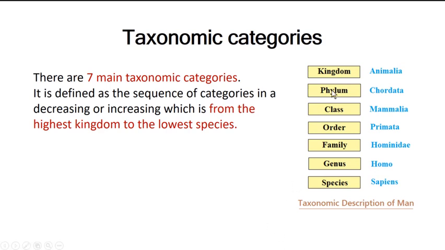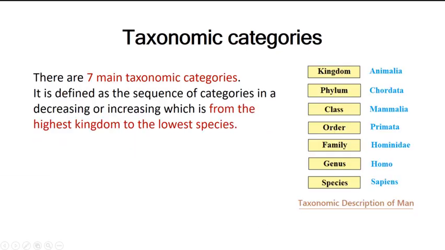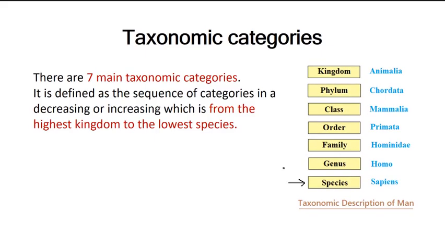As you can see here in this picture, there are 7 hierarchical categories. Each step represents a category. So this taxonomic arrangement is known as taxonomic category.